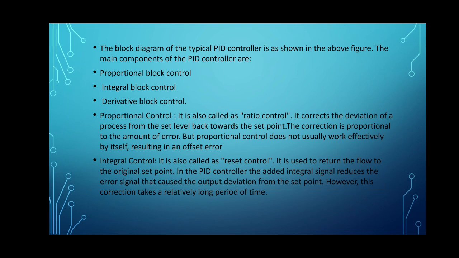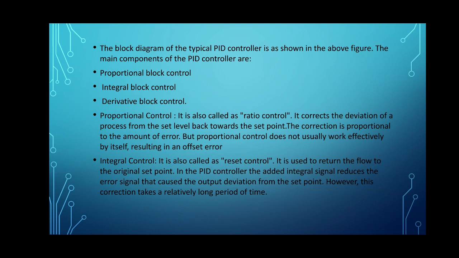The correction is proportional to the amount of error, but proportional control does not usually work effectively by itself, resulting in an offset error. Here we get an error signal. At the input of the error amplifier, the process variable is compared with the set value, and whatever error signal is obtained is given to the different blocks of the PID controller.